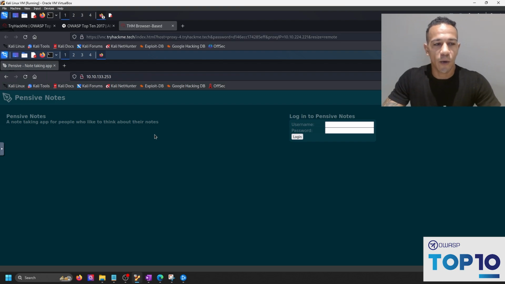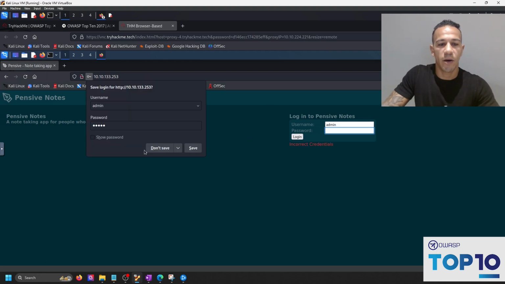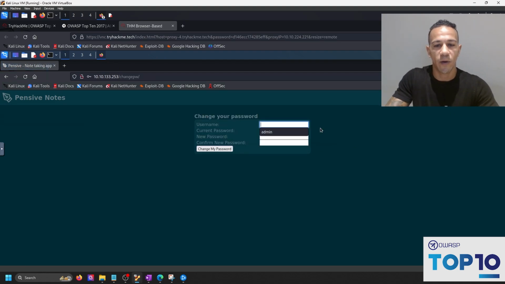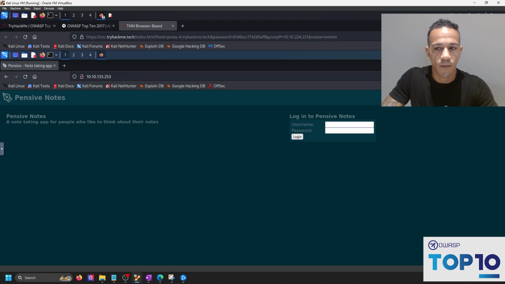Pensive Notes, a note-taking app for people who like to think about their notes. Now we've got swap themes and the ability to change password here. Now if we just try, like, I don't know, admin, we're not in, right? If we try admin, there's a list of this, but it's fine. Admin root, nothing. If we go here, change password, and type in admin, we're going to be asked for a current password here, right? Okay, well, that's not the answer.